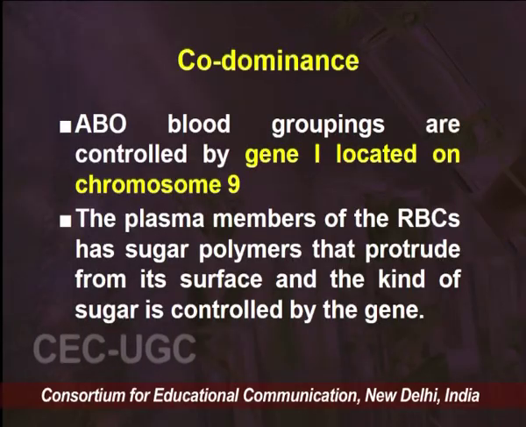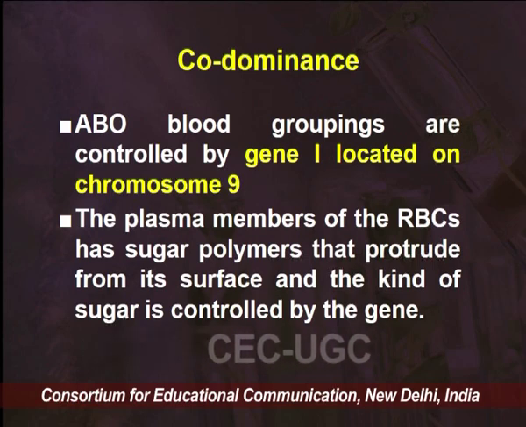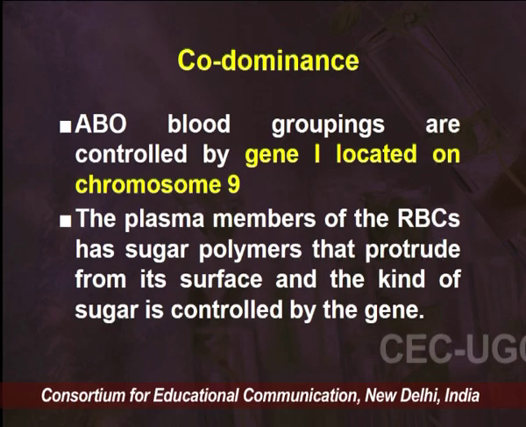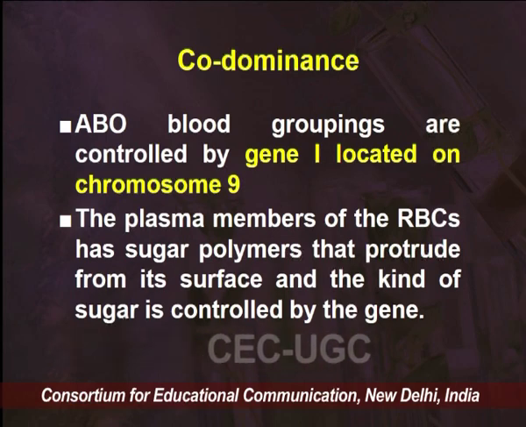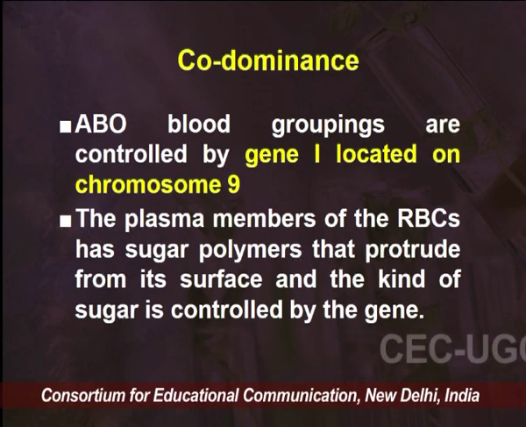The plasma membrane of the RBCs, that is the red blood cells, has sugar polymers that protrude from its surface, and the kind of sugar is controlled by the gene. So, which kind of sugar polymer would be present on the RBC would tell us our blood group. Everybody's body is different in terms of blood groups, because the sugar polymers present on their RBCs would be different, and this is what we receive from our parents.